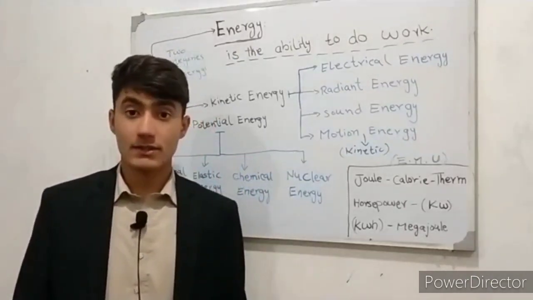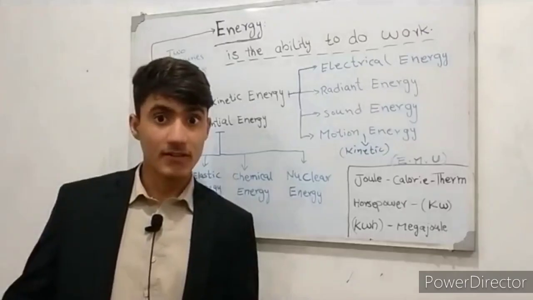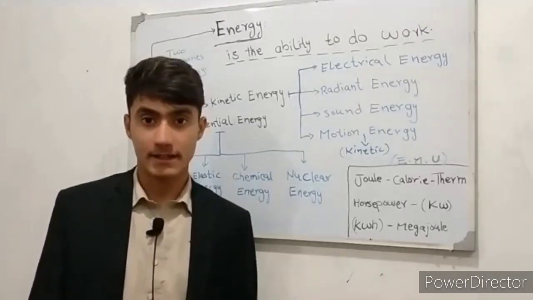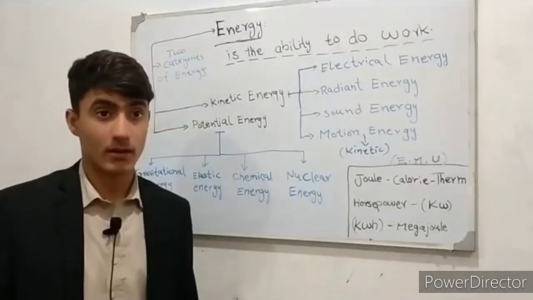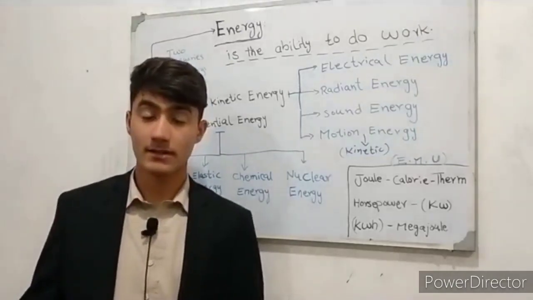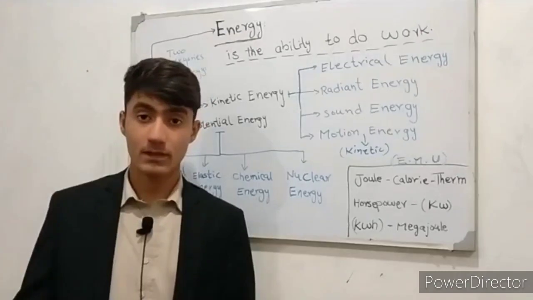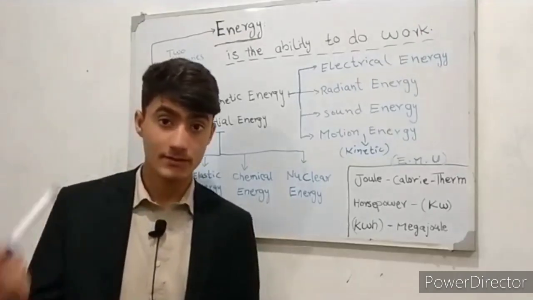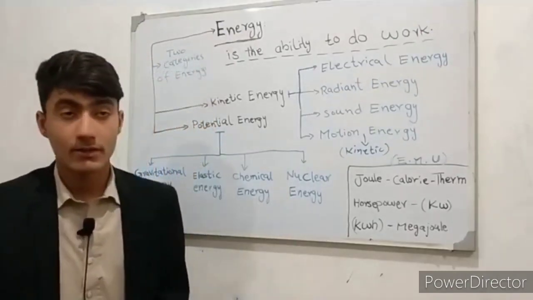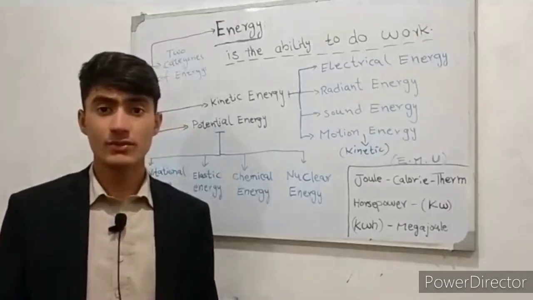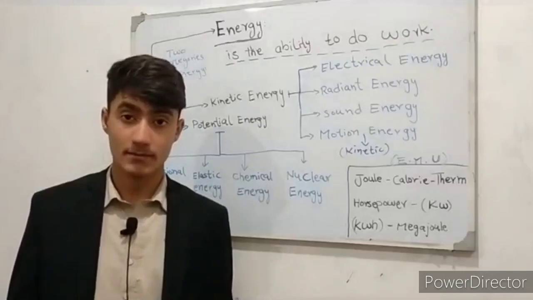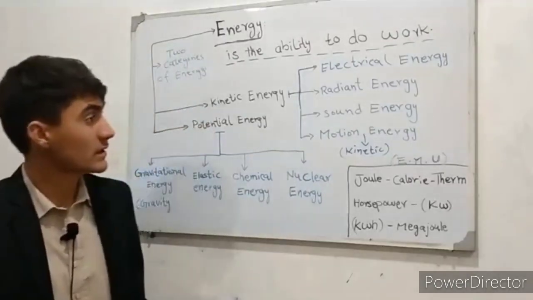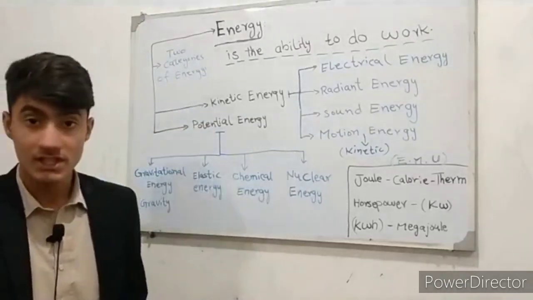The energy which is stored in the nucleus, I mean the center of an atom, is called nuclear energy. When either the nucleus is split apart or nuclei are combined together, energy is released. So power plants using nuclear power do so by the fission of uranium atoms. So this was the fourth form of potential energy.